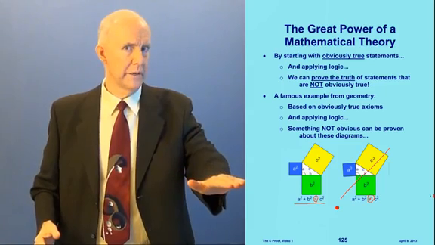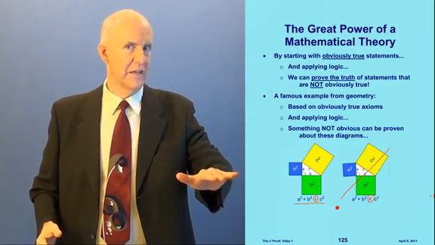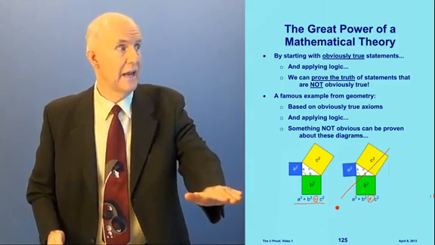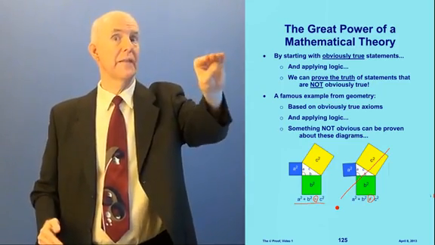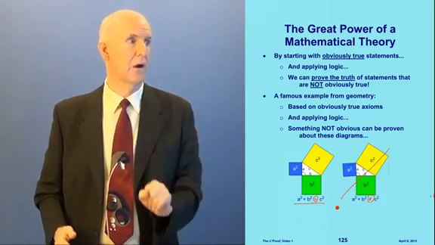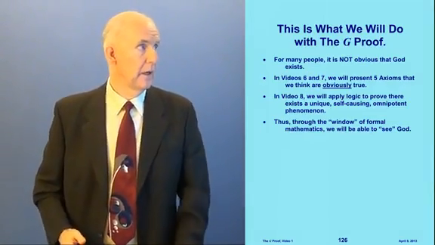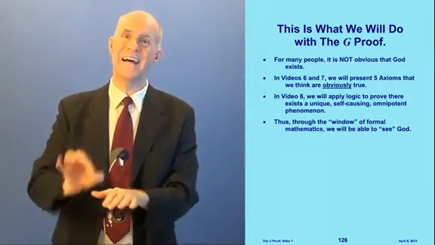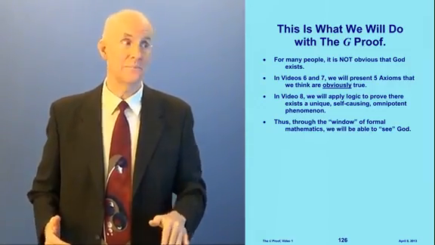What's important here is to understand that this is not obvious, and the way we know it's true is by applying logic to things that are obviously true. This is the great power of a mathematical theory. All right, now this is what we're going to do with the G-proof, because for a lot of people it is not obvious that God exists.